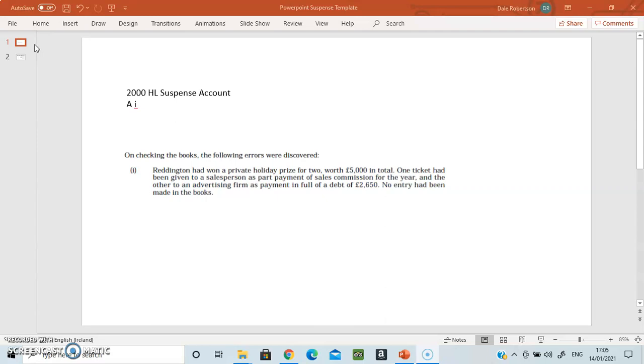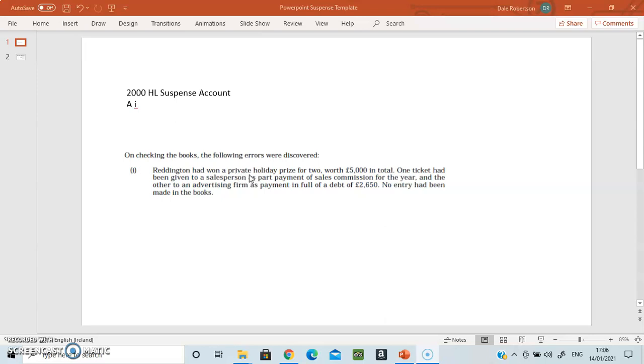Reddington, it's about Jay Reddington, who was a garage owner, won a private holiday for two worth €5,000 in total. Now, one ticket had been given to a salesperson as part payment for sales commission, and the other to an advertising firm as payment in full of a debt of 2,650. No entry has been made in the books. Some really important points to consider in this.